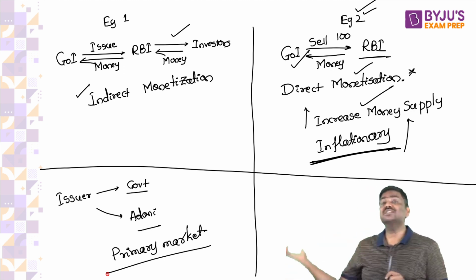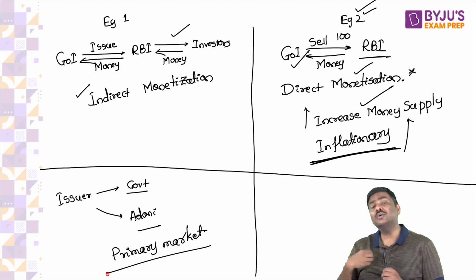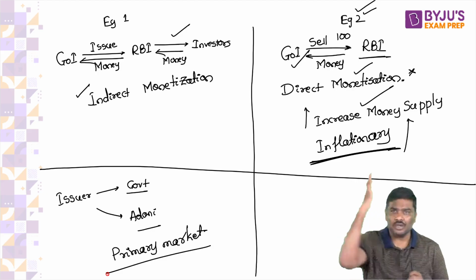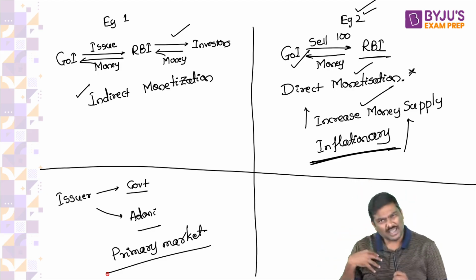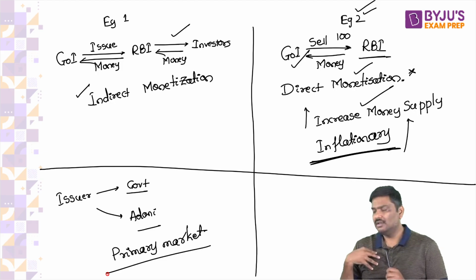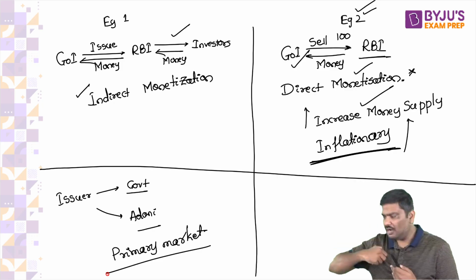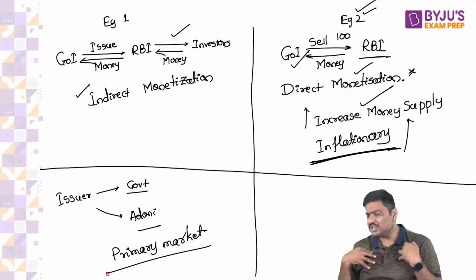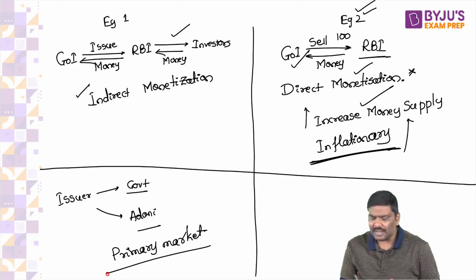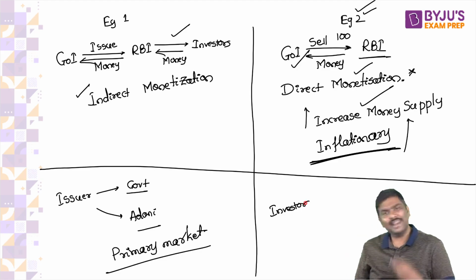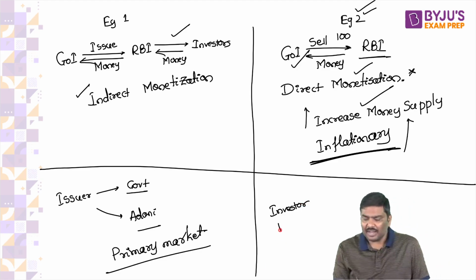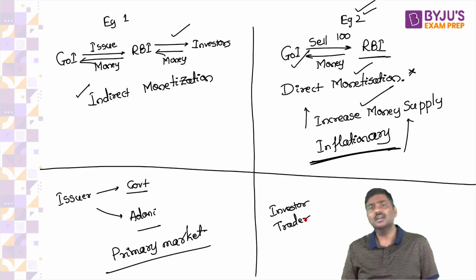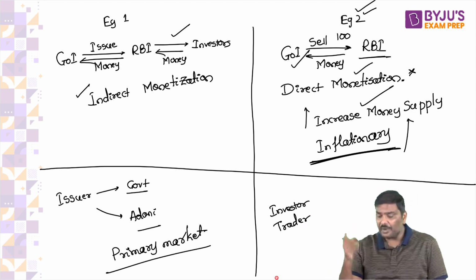Now, let me give you a second example here. Imagine I have purchased the government bond. Now, I will sell the government bond to you. Can you call me an issuer? Think logically. I have purchased a government bond and I will sell it to you. Can you call me an issuer? No. But can I be referred to as an investor? Can I be referred to as a trader? Of course, yes.